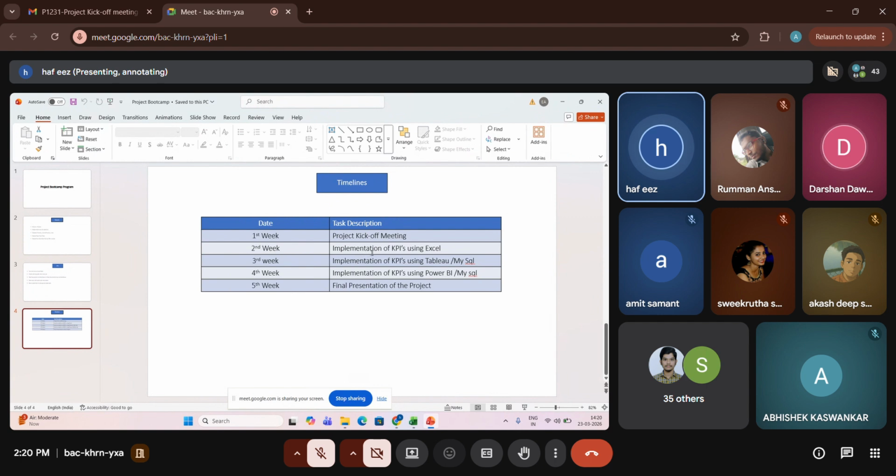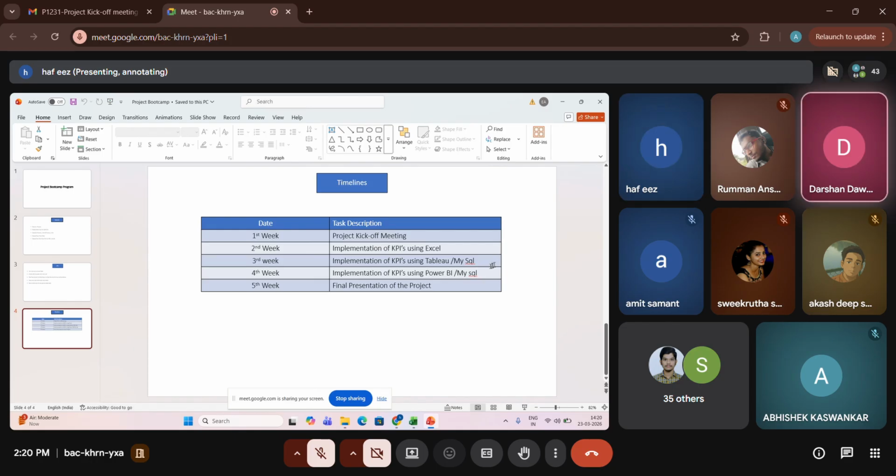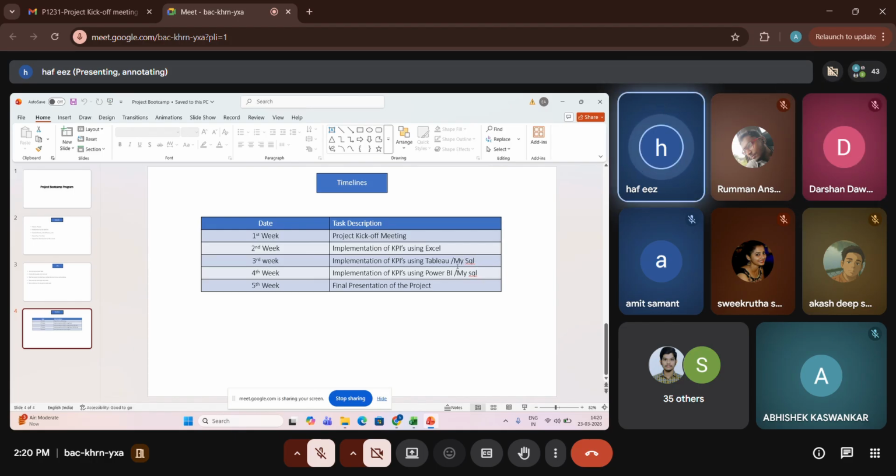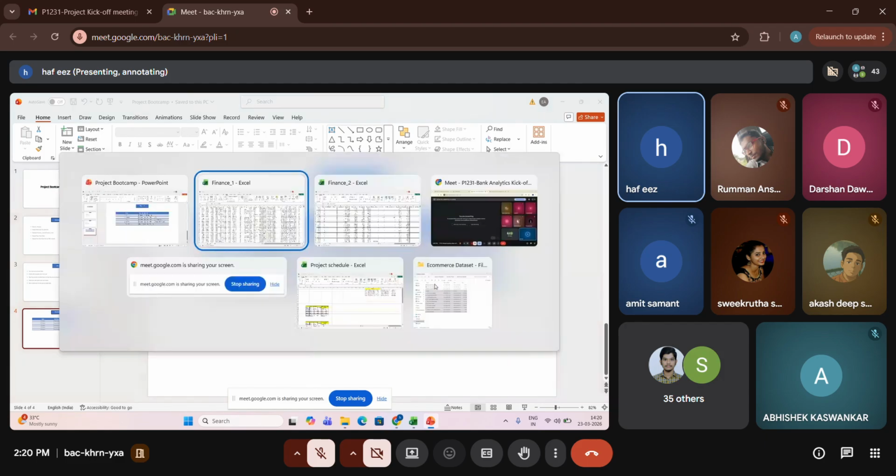The second week, next Monday, you have to present a dashboard using an Excel application. In the third week, you have to do a Tableau dashboard with SQL queries. If you're unable to complete the SQL queries, in the fourth week with the Power BI dashboard, you have to present your MySQL queries. The fifth week will be the PPT presentation.